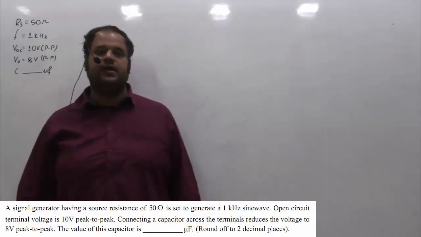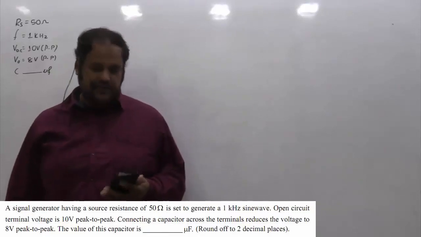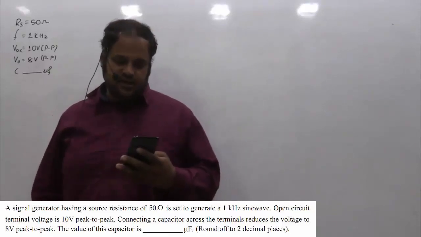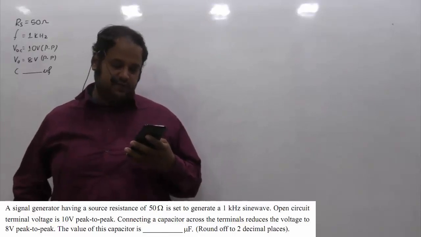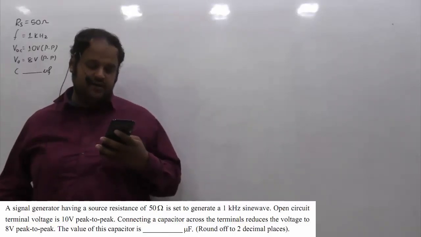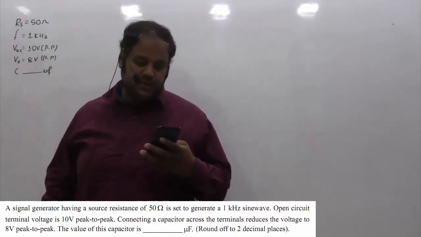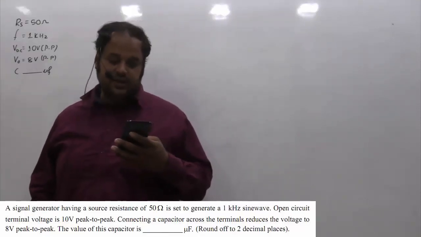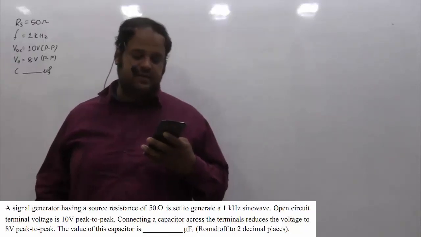This is one more question asked in GATE 2021 of electrical. This is from network subjects and from AC network analysis topic. The question statement is, a signal generator having a source resistance of 50 ohm is set to generate a 1 kHz sine wave. Open circuit terminal voltage is 10 volt peak to peak. Connecting a capacitor across terminal reduces the voltage to 8 volt peak to peak. The value of this capacitor is dash microfarad.